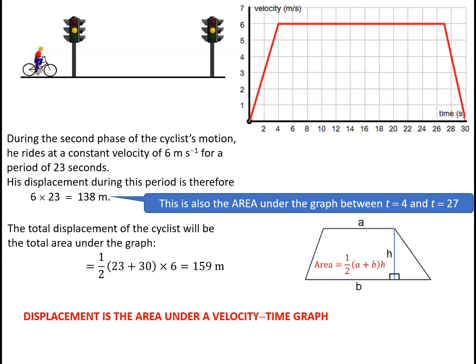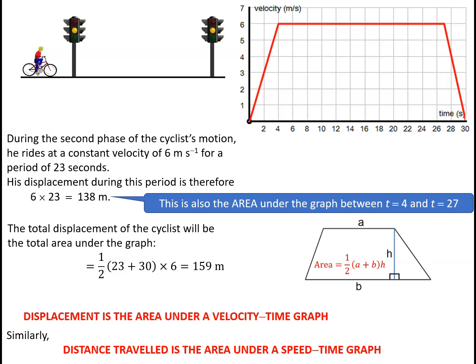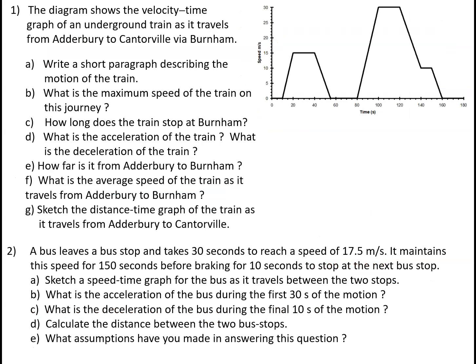Displacement is the area under a velocity time graph. And a very similar argument gives us that distance travelled is the area underneath a speed time graph. To finish this video then, here are 2 examples, so pause the video and work your way through these 2 examples and take your solutions along to your next lesson so you can discuss them in class.